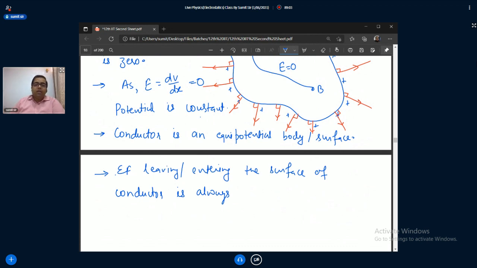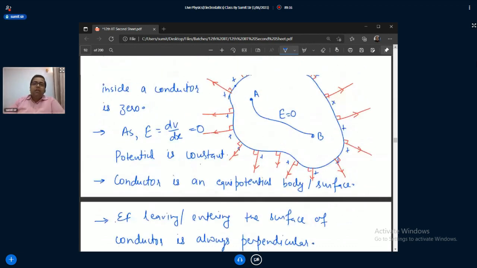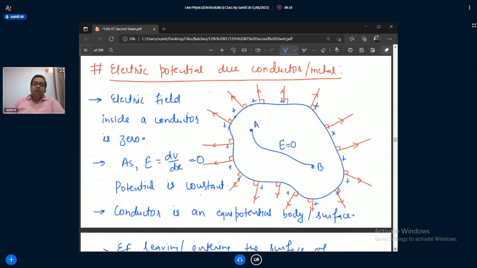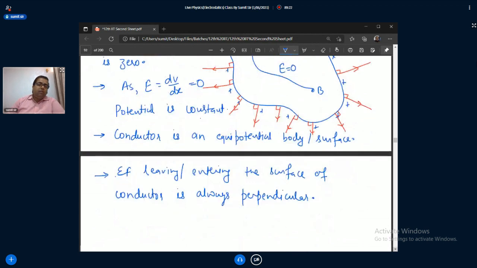I'm writing it. These are very important points. And we will study the behavior of charged conductors also, but we are getting the concept from here.